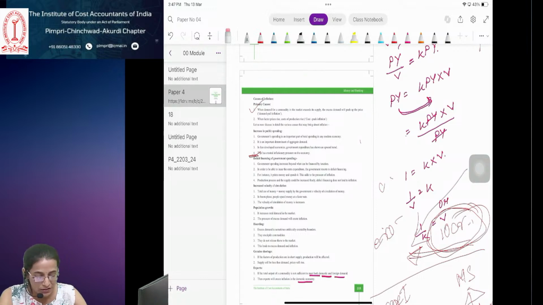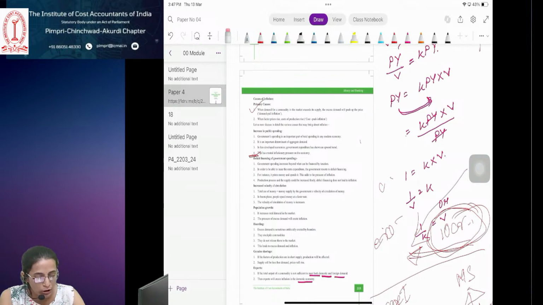Non-economic reasons. For instance, at times of natural calamities, flood, crops are destroyed, reducing the supply of agricultural products. Prices of these commodities tend to increase.